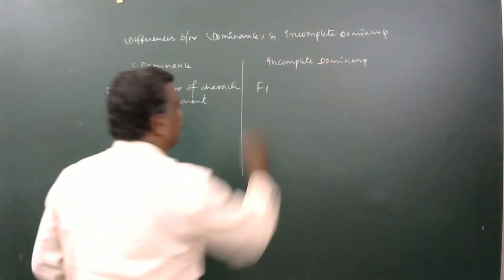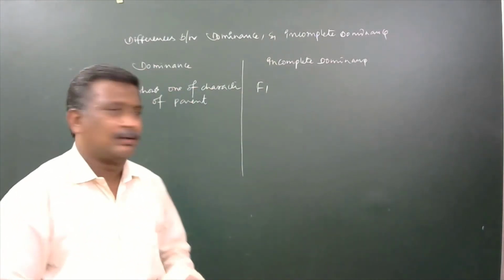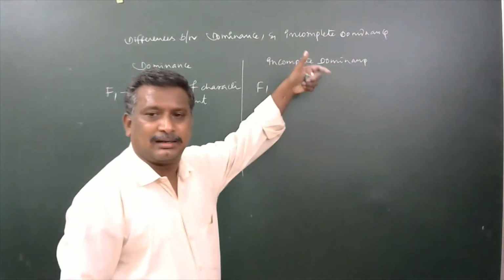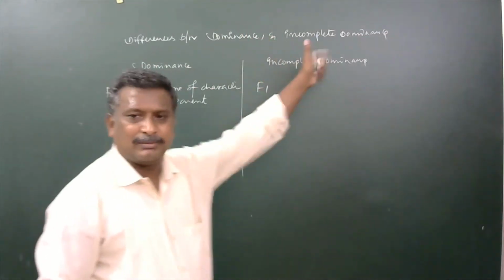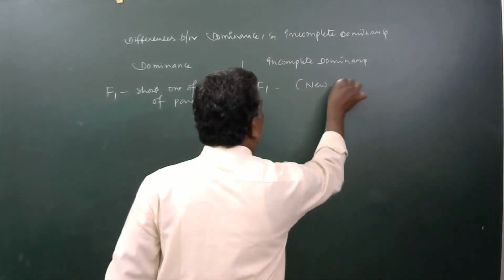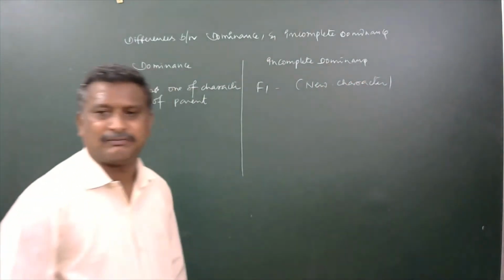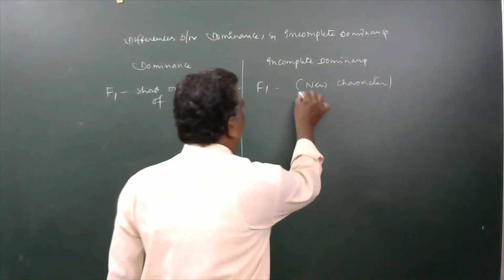Here, in incomplete dominance, F1 plants or F1 organisms are not showing the characters of either the male parent or the female parent. So, here new characters are developed by the F1 individual, or intermediate characters are developed.